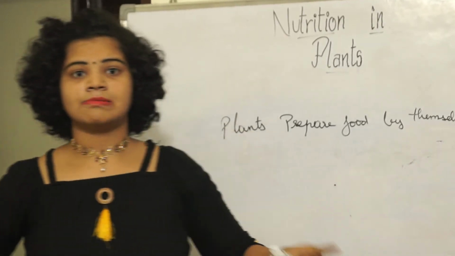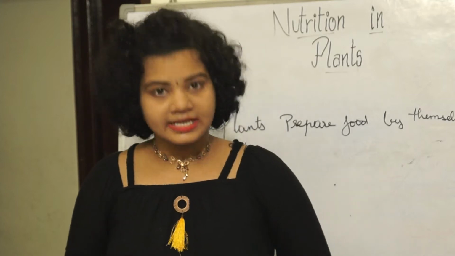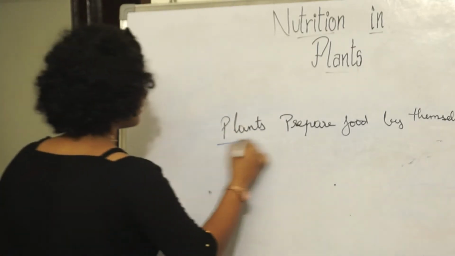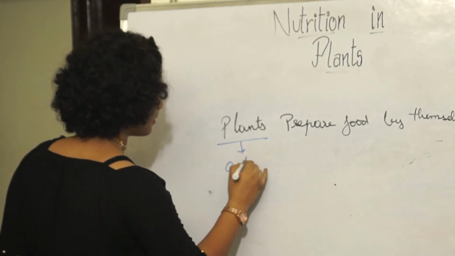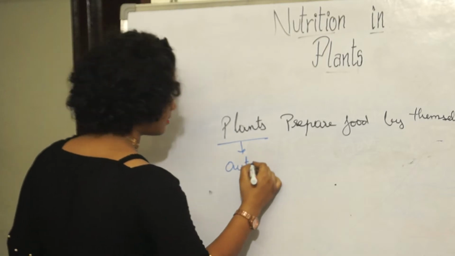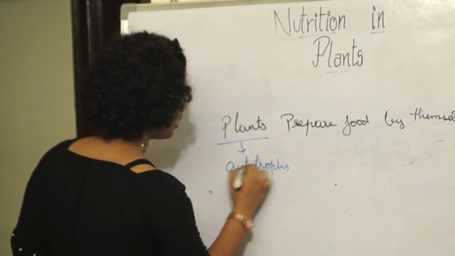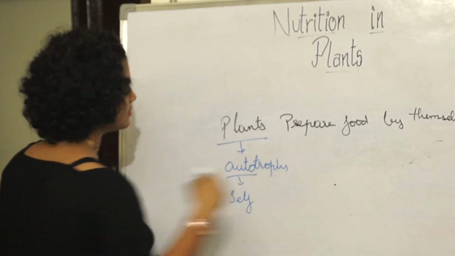The organisms which prepare food on their own are called autotrophs. Auto means self and trophs means nourishment.